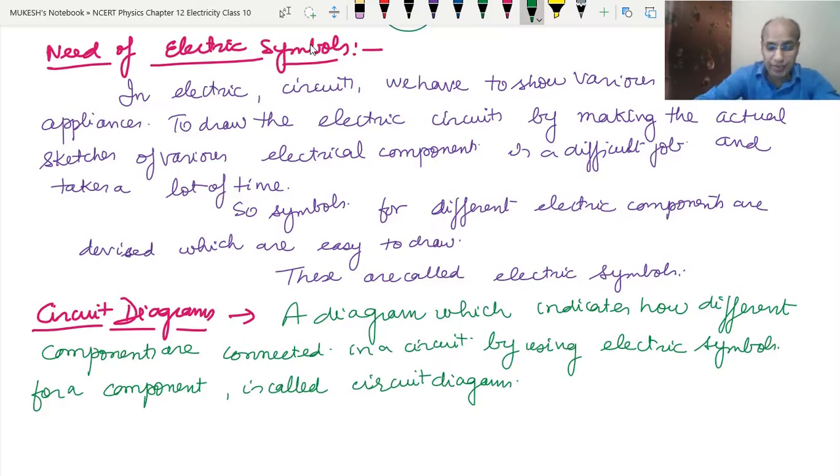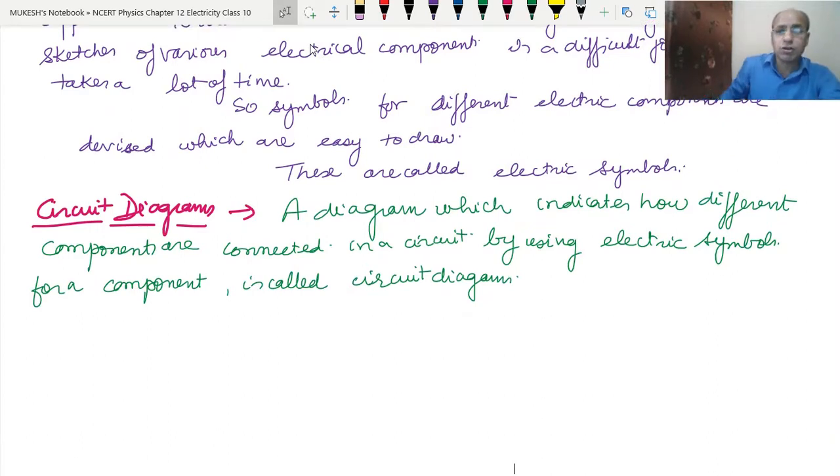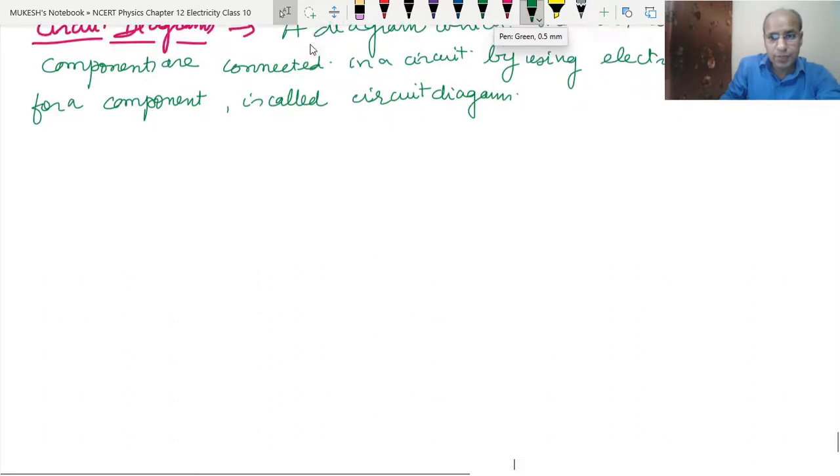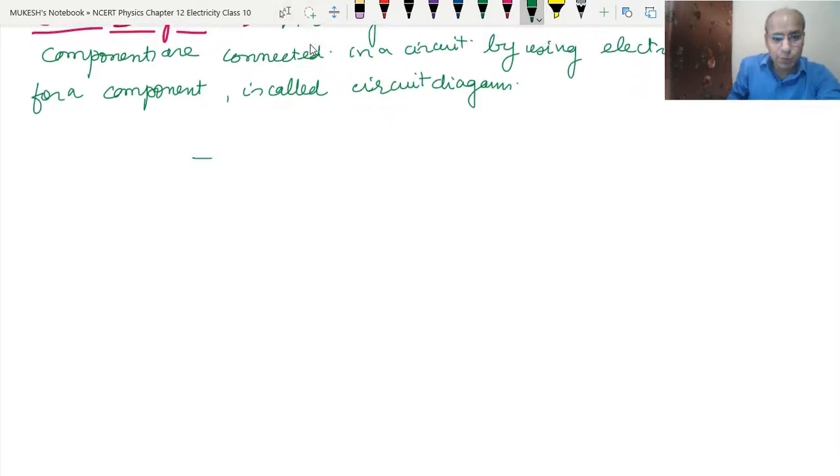So let's draw simple diagrams. You have already drawn these diagrams in class 6. So now let's draw them again. A simple circuit diagram. Suppose this is a bulb that we have used, and this is a battery that we have used. I hope this is the simple diagram that we have used.